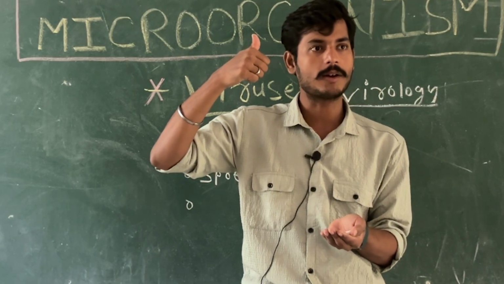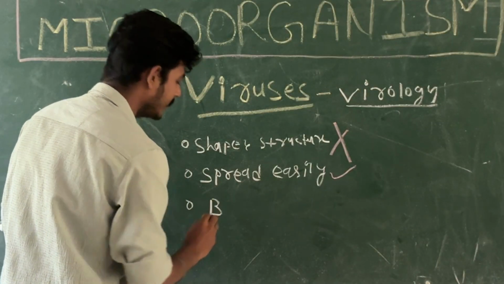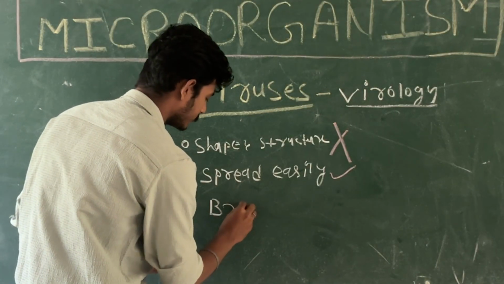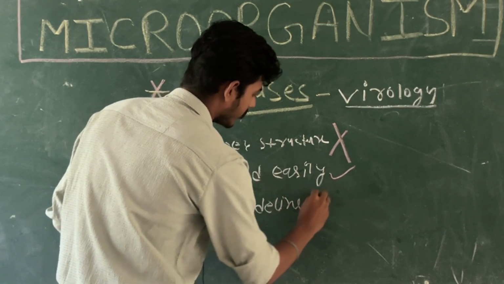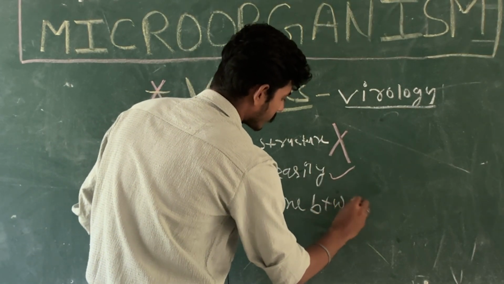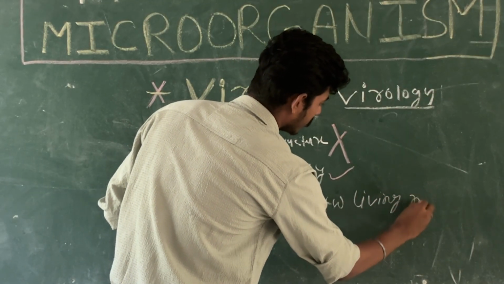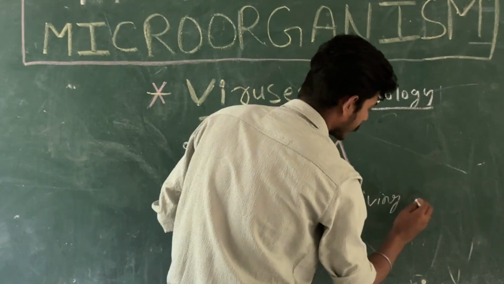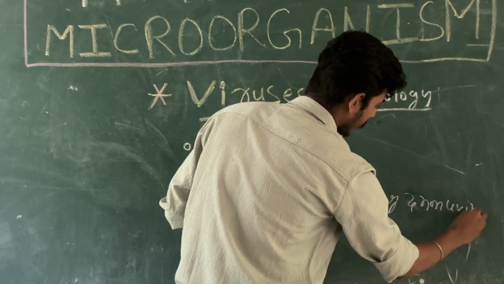Are you getting my points? So write down, it's a borderline organism, borderline between living and non-living.